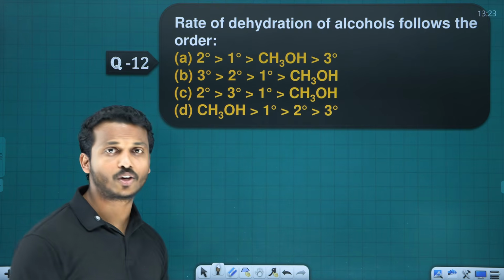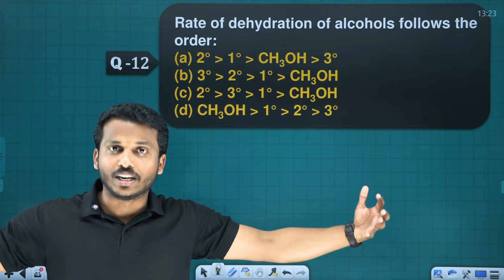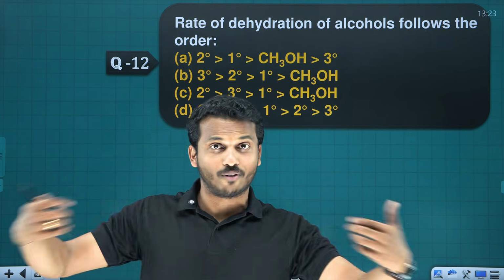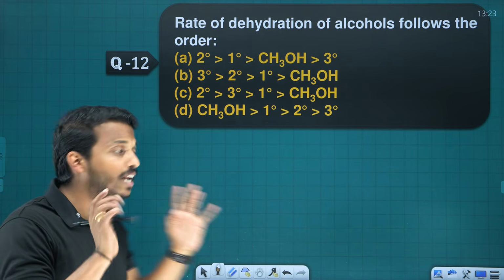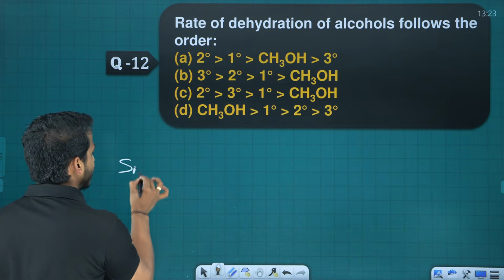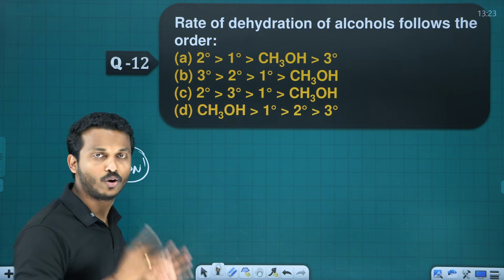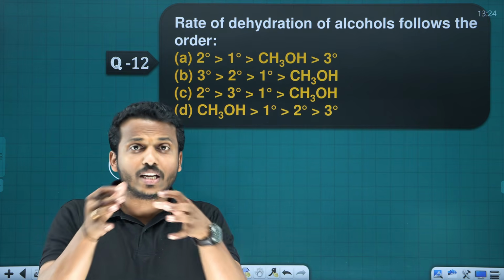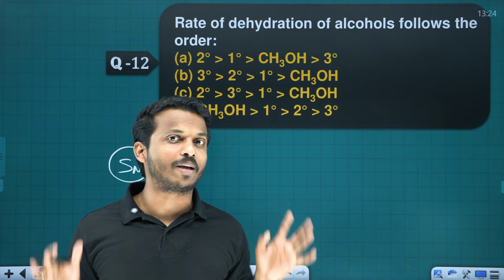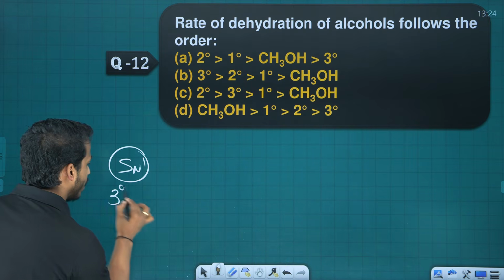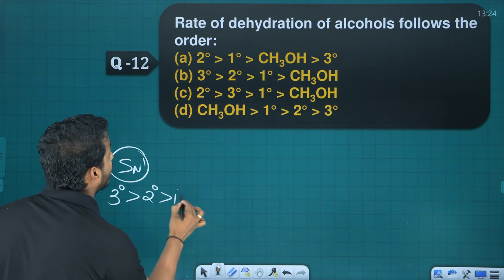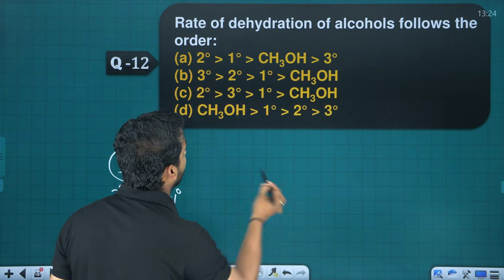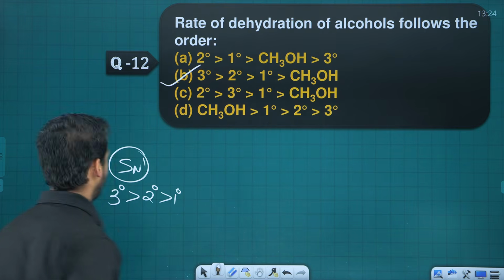Rate of dehydration of alcohol. Dear, dehydration is elimination, right? Removal of water, right? Elimination mainly follows which mechanism? That is SN1, stability of carbocation. In general, beta elimination, dehydration, all these reactions follow the SN1 mechanism. You know the SN1 mechanism, what is the order? Tertiary, secondary, primary, right? So tertiary, secondary, primary, then methanol, option B.